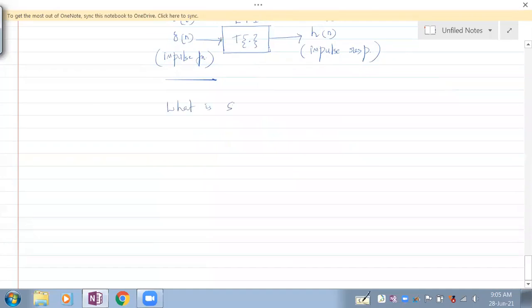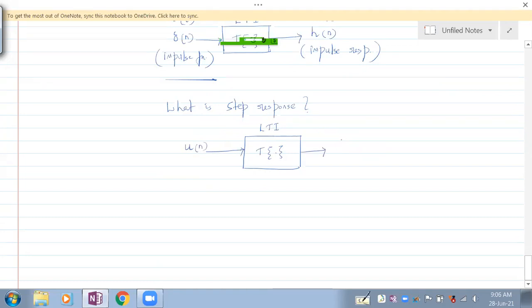What is step response or unit step response? You can say anything. Fine, so that is this. You have an LTI system, and this is the response. This is how the response is going to look. The input is u of n. When the input is u of n, the output is s of n.